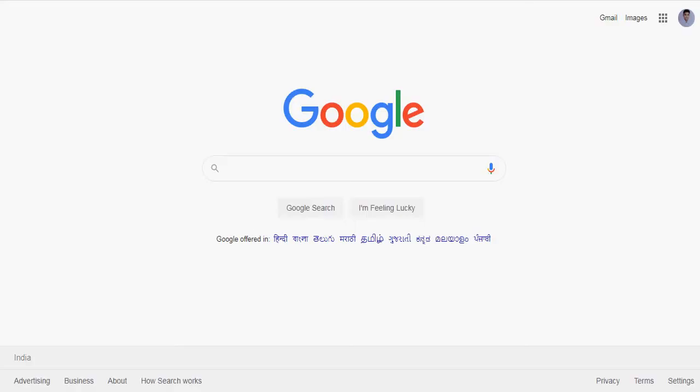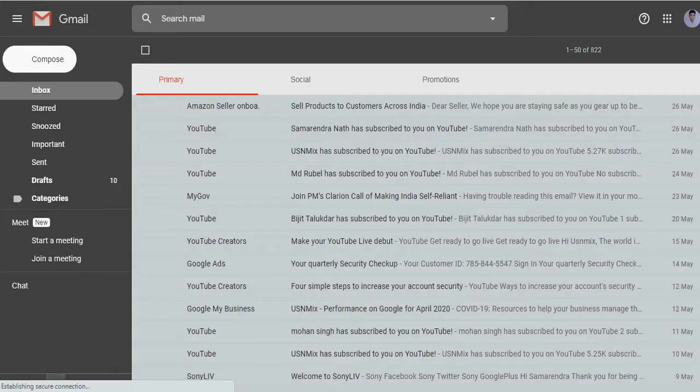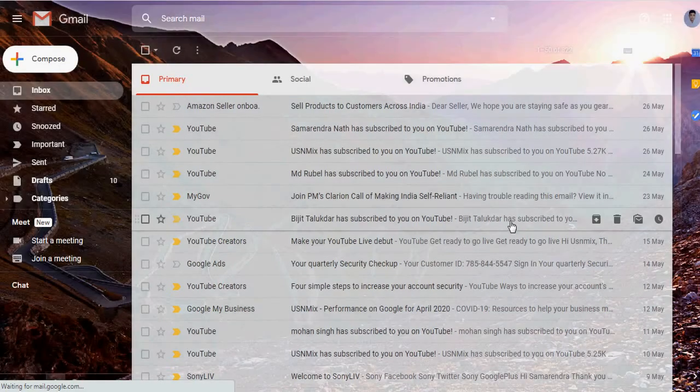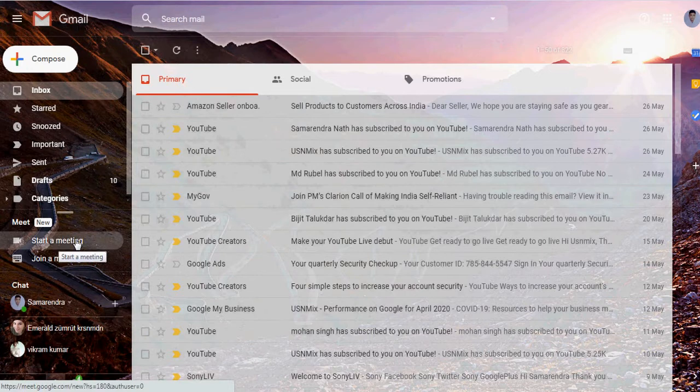Let's go to the computer screen to see the Google Meet app and how you can access it from your Gmail account. Okay friends, now you will see Gmail's new feature, Google Meet, in your Gmail account. This is the home page of Google, and this is Gmail. Now I open my Gmail account. So this is my Gmail, and there you can see the options: start a meeting and join a meeting.